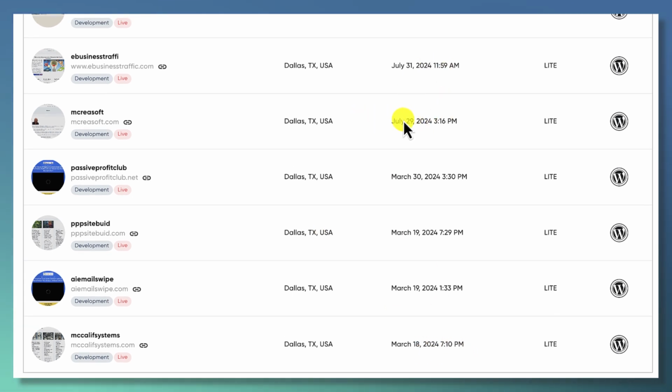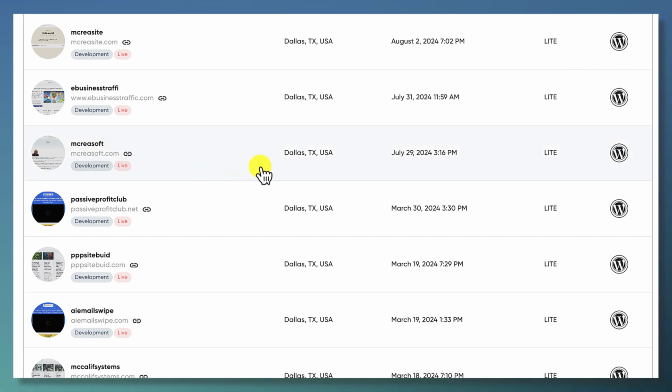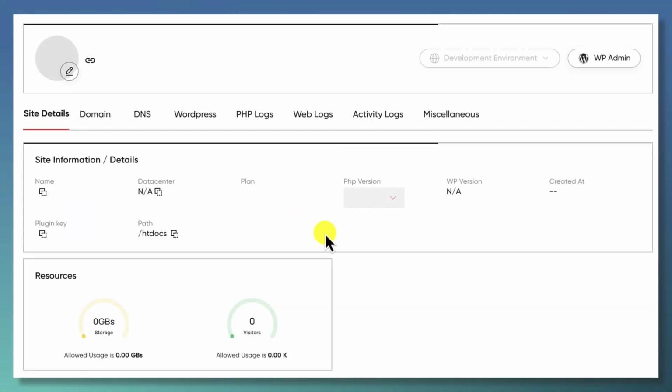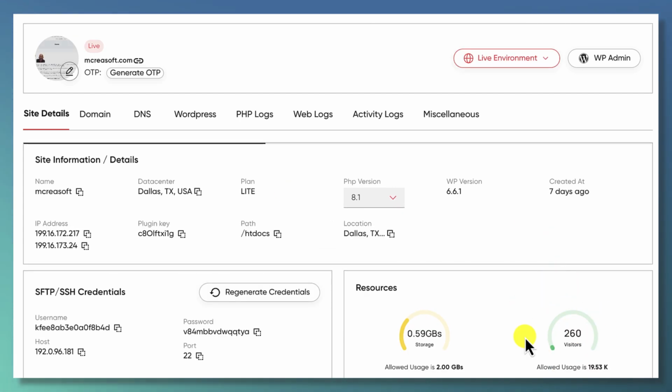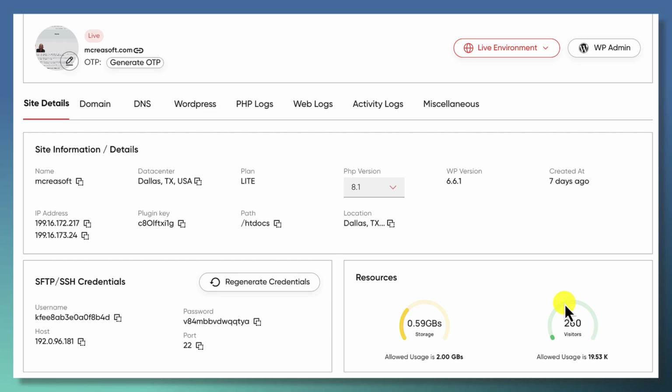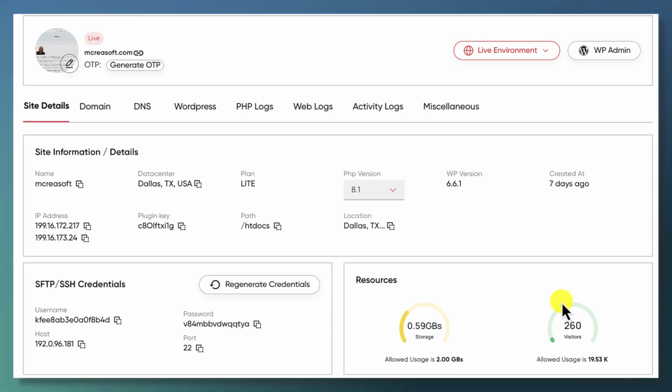This one here was created on July 29th. This is the actual website you're on now. I just migrated it over to this system. So I'm going to go over here to McReaSoft. You can see I got 260 visits in one day. That's enough to generate clicks on ads and stuff like that.